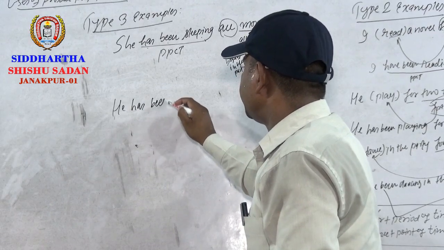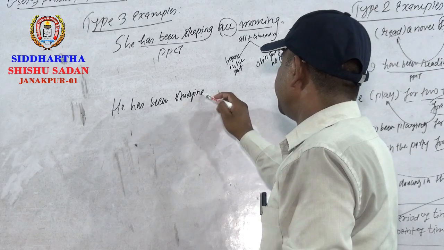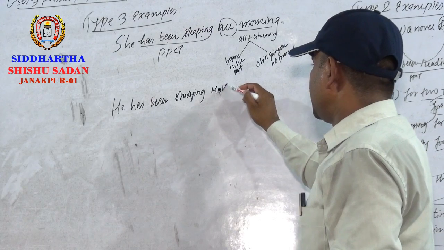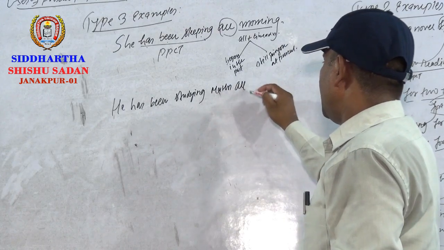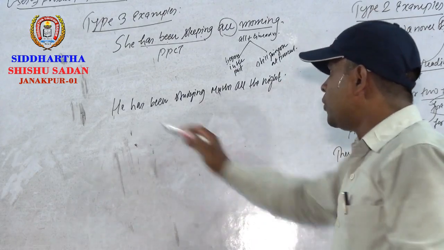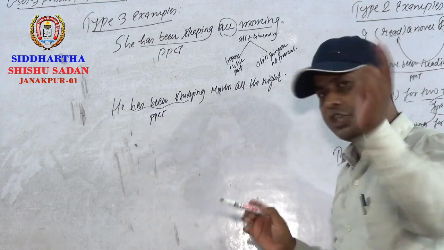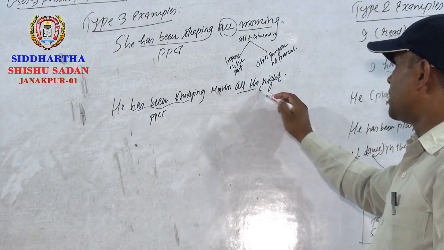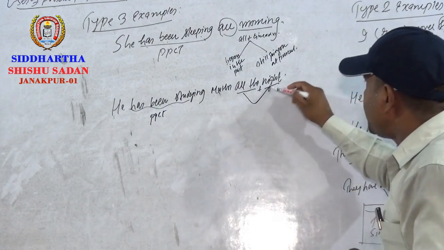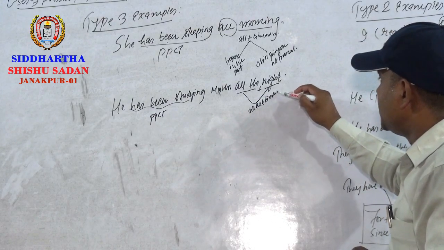You see, he has been studying maths all the night. Which tense is there? Present perfect continuous tense. The reason is all the plus a time word.